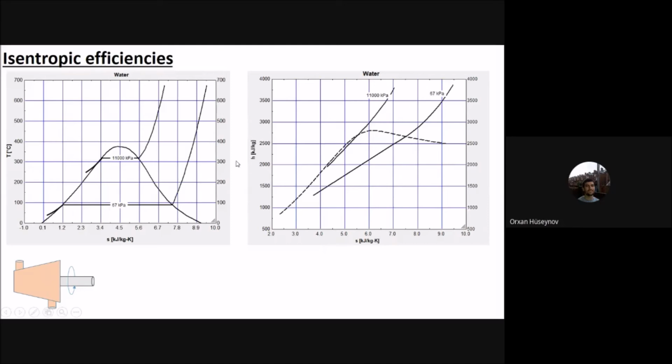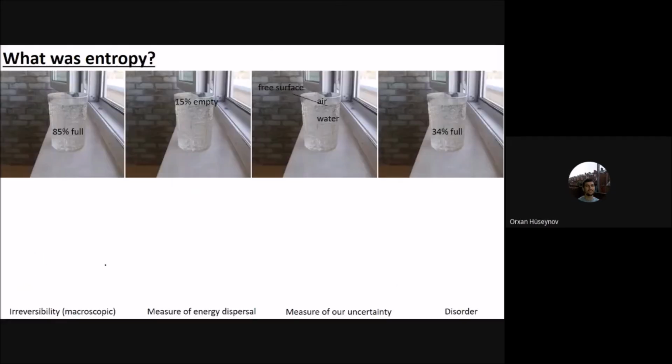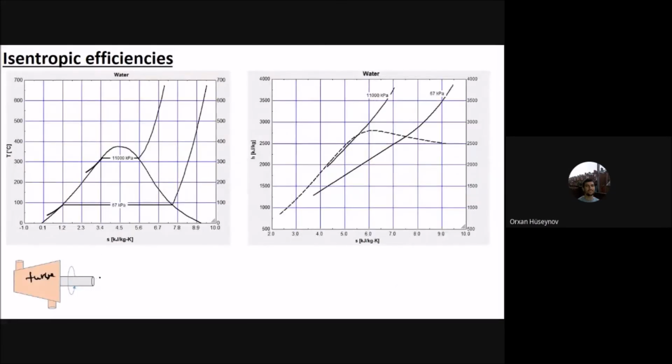Now comes the isentropic efficiencies. We are going to talk about the isentropic efficiency of the turbine, then the compressor, then the nozzle. Let's start from the turbine. The turbine uses the energy of a fluid. Say I have a fluid that enters the system with T1 and P1. We can get the maximum work from this turbine if it is reversible and adiabatic.